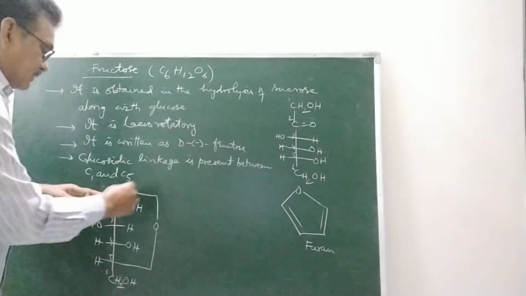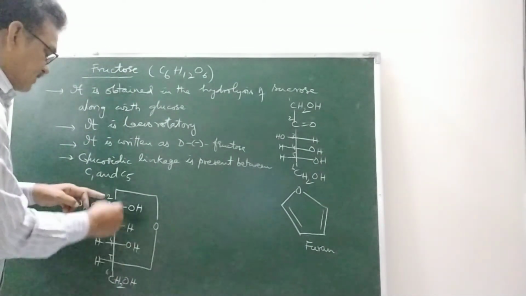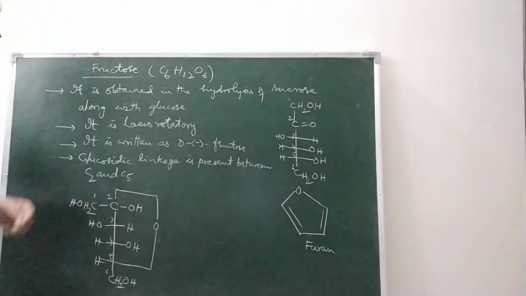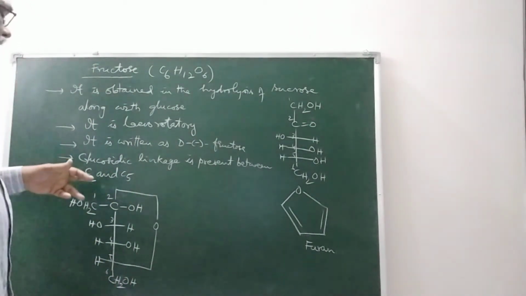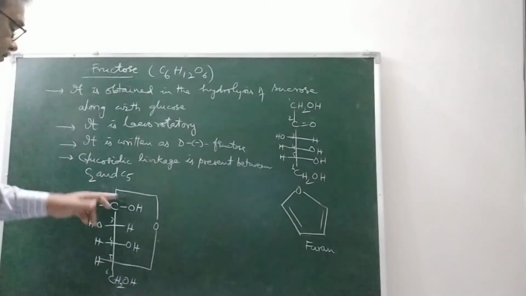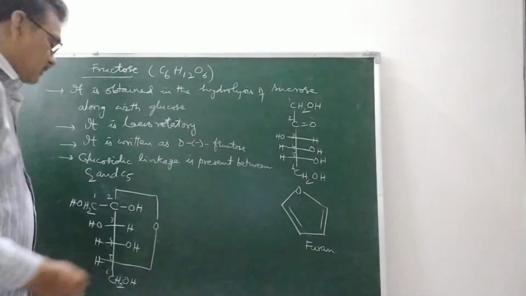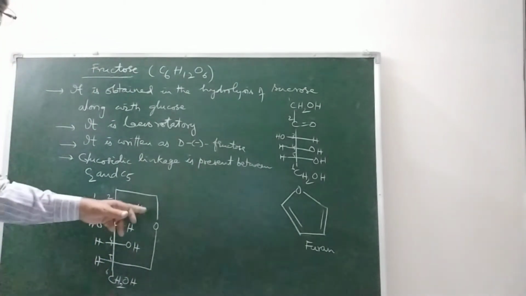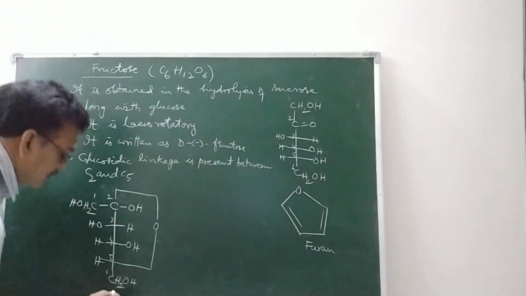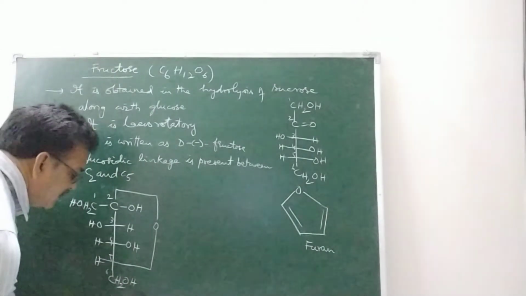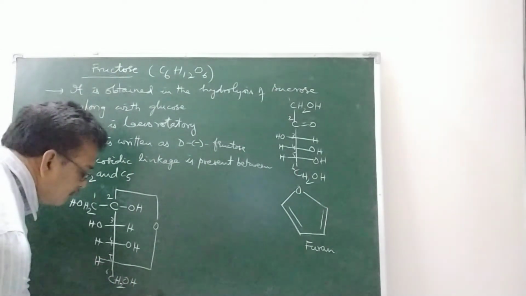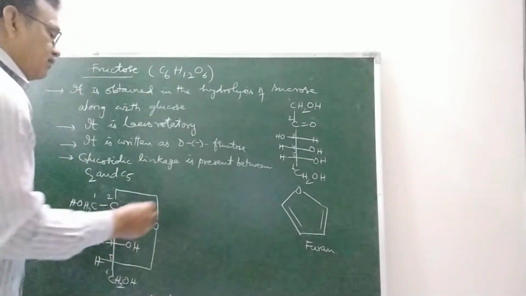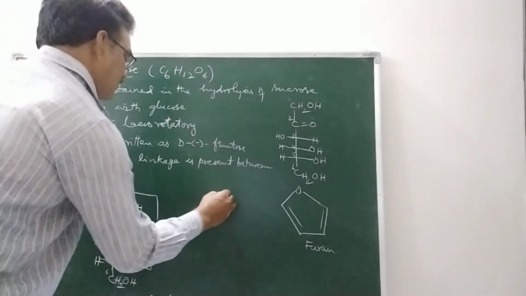So the O-glycosidic linkage is present between C2 and C5. In glucose, it is present between C1 and C5. Similarly, we can write another structure. Here, the OH group is present at the right side. So this is called alpha-D-fructose.